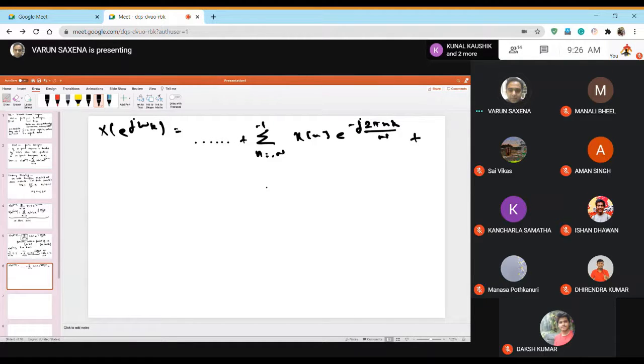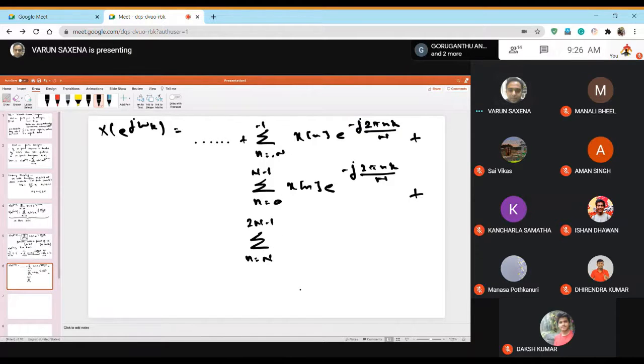Then plus n equal to 0, because after minus 1 the term that comes is n equal to 0, and this sum goes to N minus 1 of x[n] e to the power minus j 2 pi nk over N. Plus, the next sample point after N minus 1 is N, and it goes up to 2N minus 1, of x[n] e to the power minus j 2 pi nk by capital N, and then plus all the terms.